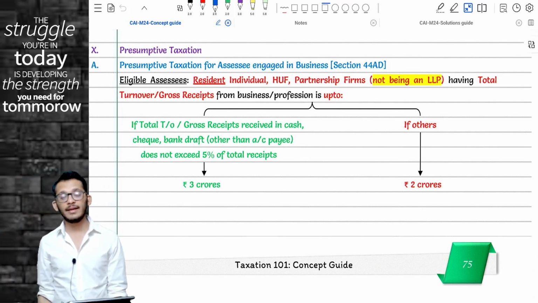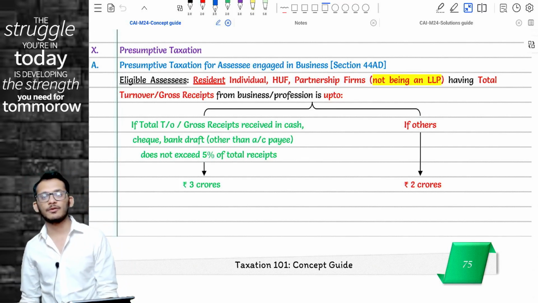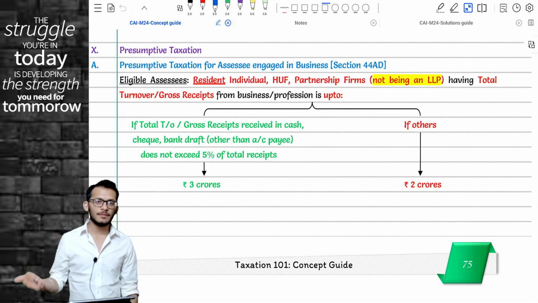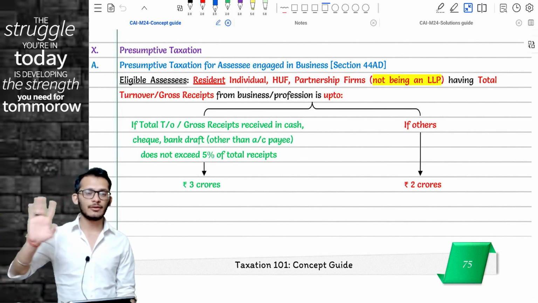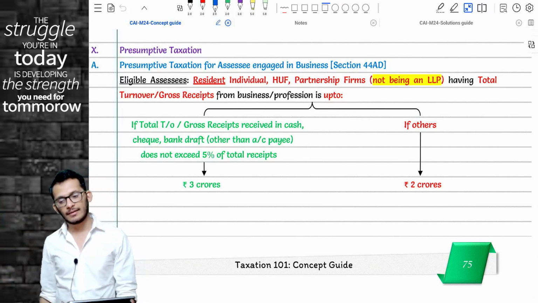Income tax is saying that if it is found that at least 95% of your receipts are by permissible modes, in case of business, the limit of 2 crores will now become 3 crores. In case of profession, the limit of 50 lakhs will now become 75 lakhs.